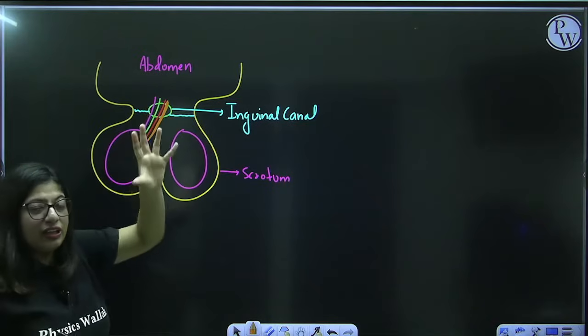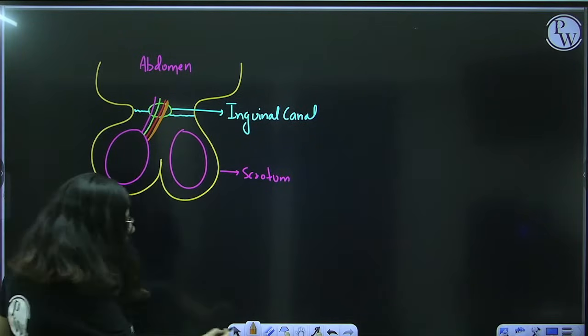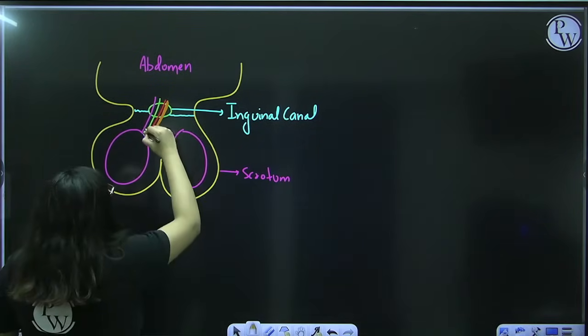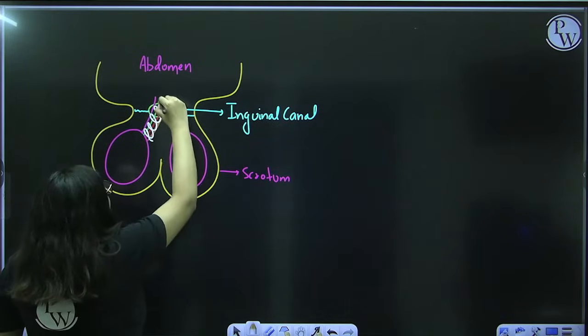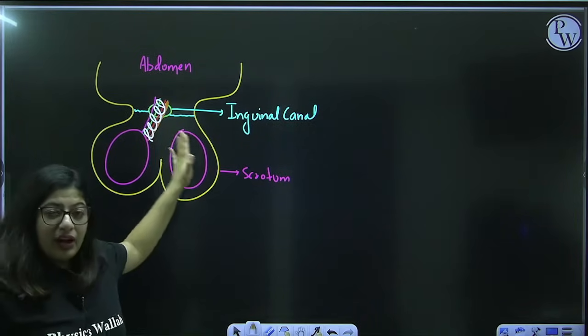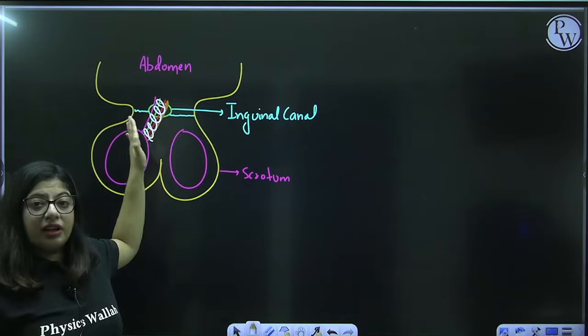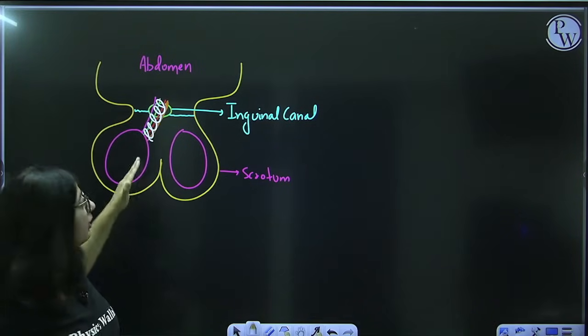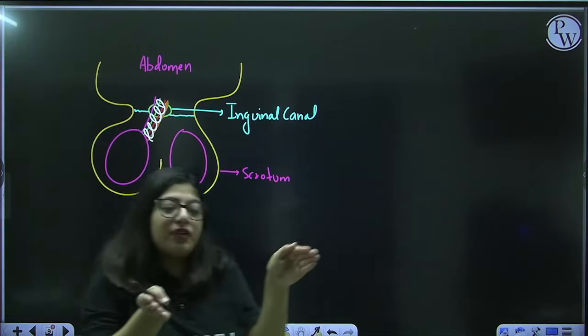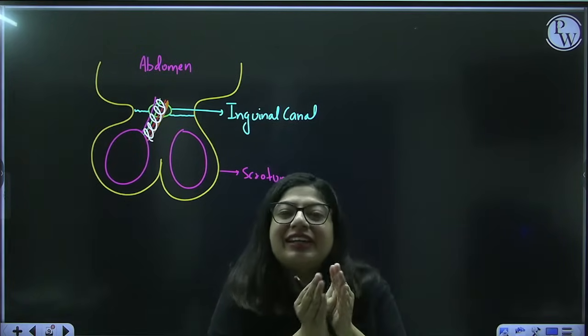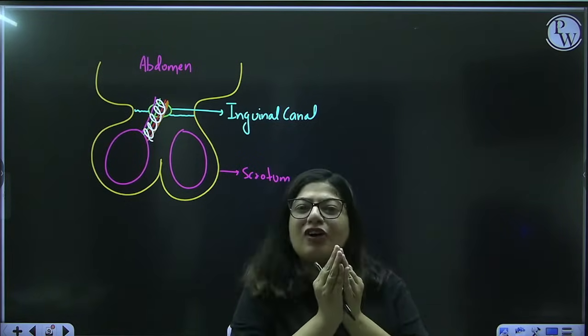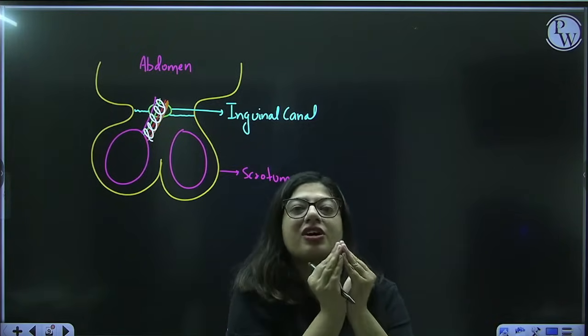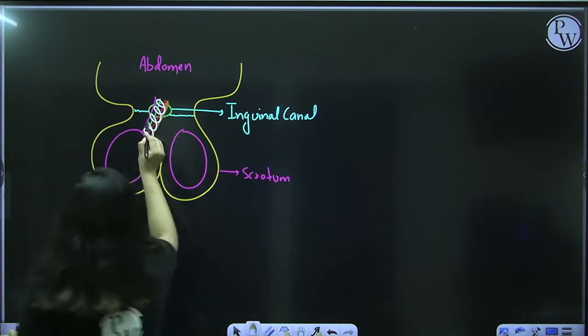If you can see, they all are packed together. You got it? Blood vessels, nerves, the ducts and muscles, they are all moving towards the abdomen, but not separately, collectively. They have decided we'll go collectively, and they form this structure known as spermatic cord.